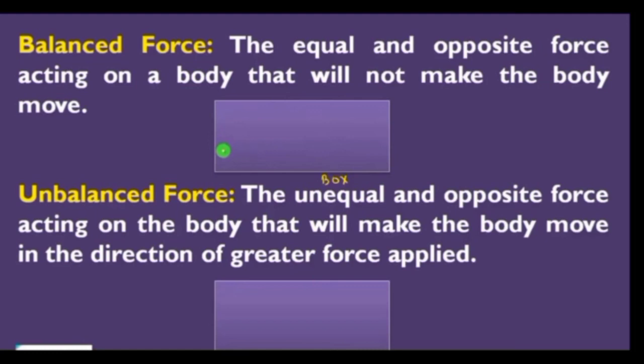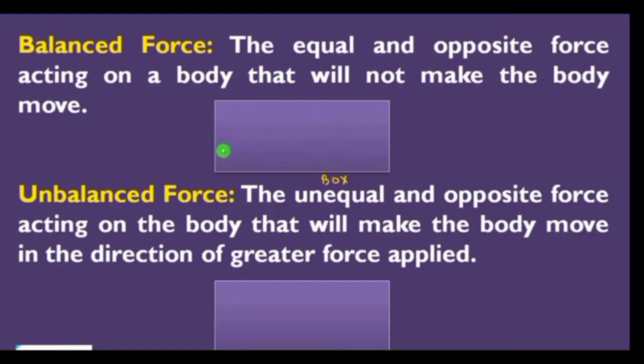Balanced force can only bring a change in the shape of the body. For example, suppose a block of wood is placed on a horizontal surface and two strings A and B are connected to it, and the block is in a state of rest, as you can see in the figure. So if we pull strings A and B with equal magnitude of forces, then the block does not change its state of rest. So such types of forces are known as balanced force.